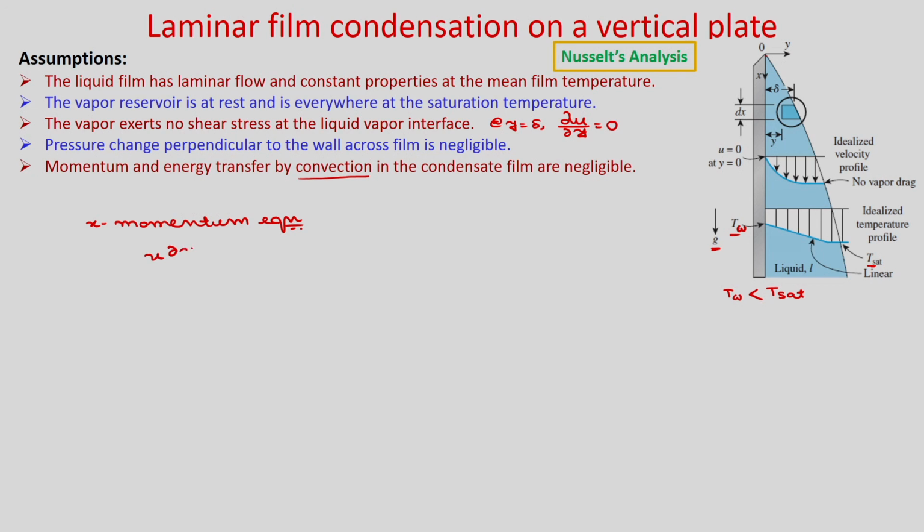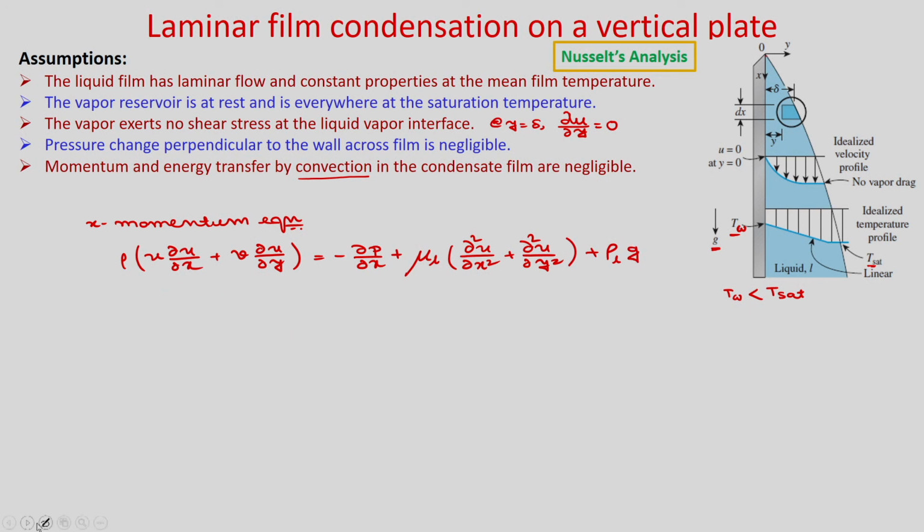So, ρ (u ∂u/∂x + v ∂u/∂y) is equal to −∂p/∂x + μ_L (∂²u/∂x² + ∂²u/∂y²) + ρ_L g. We are writing the suffix L because it is in the liquid, in the condensate.